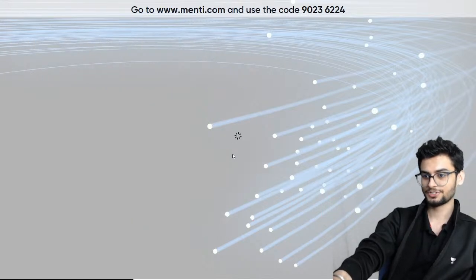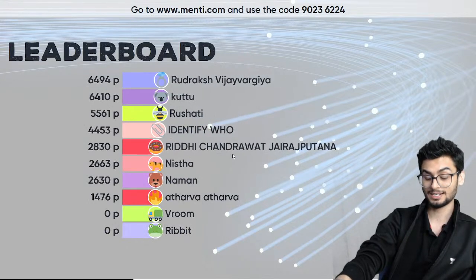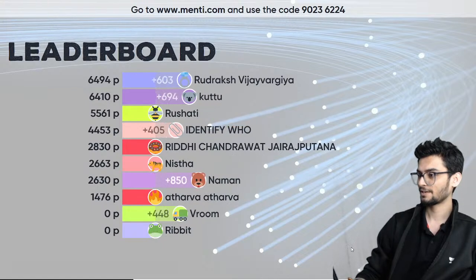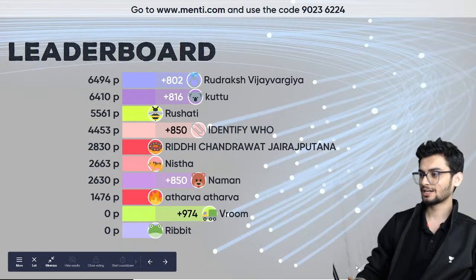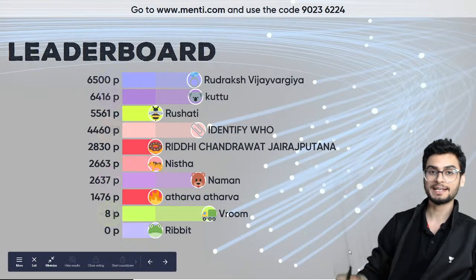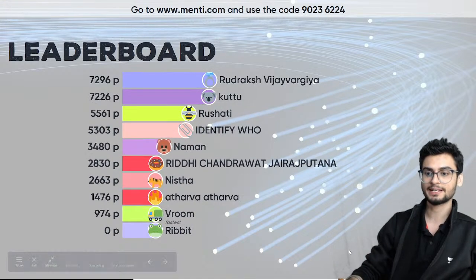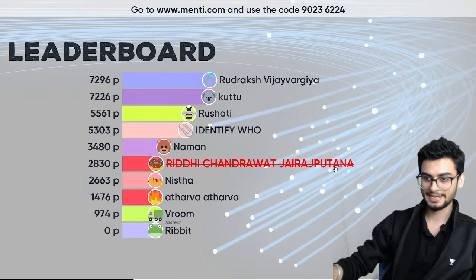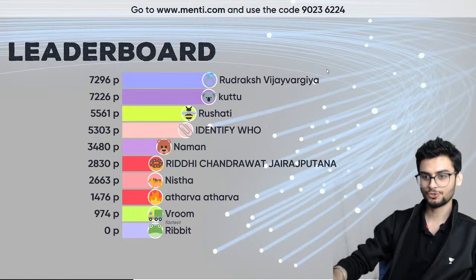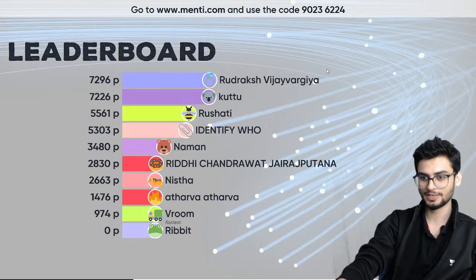Let's see the next question, or maybe before that, look at the leaderboard. No clue about this. So Rudraksh, I think you asked me a question about how the number automatically increased when you added the record. That was the numeric data type. So Rudraksh is maintaining the lead now. Kutu is probably on the second position, quite near to Rudraksh, followed by Rushati.